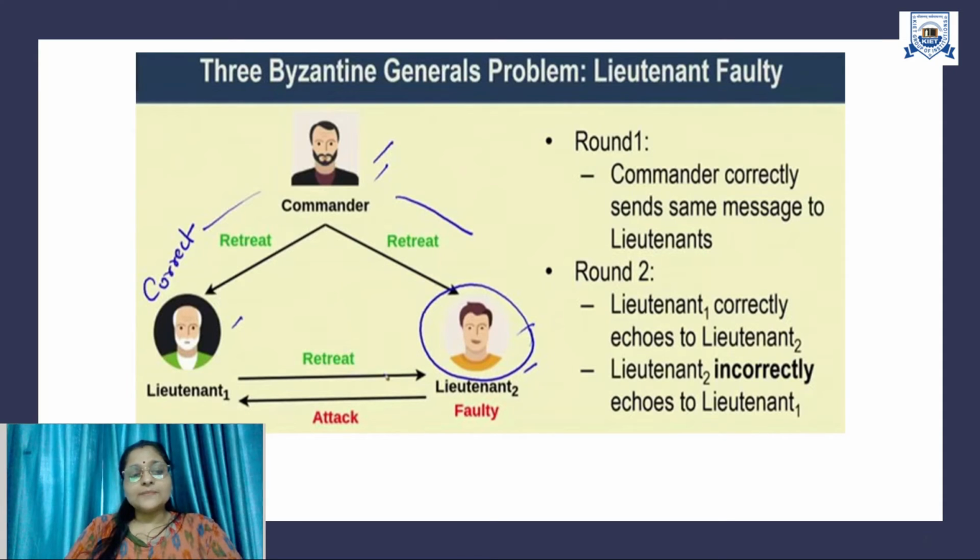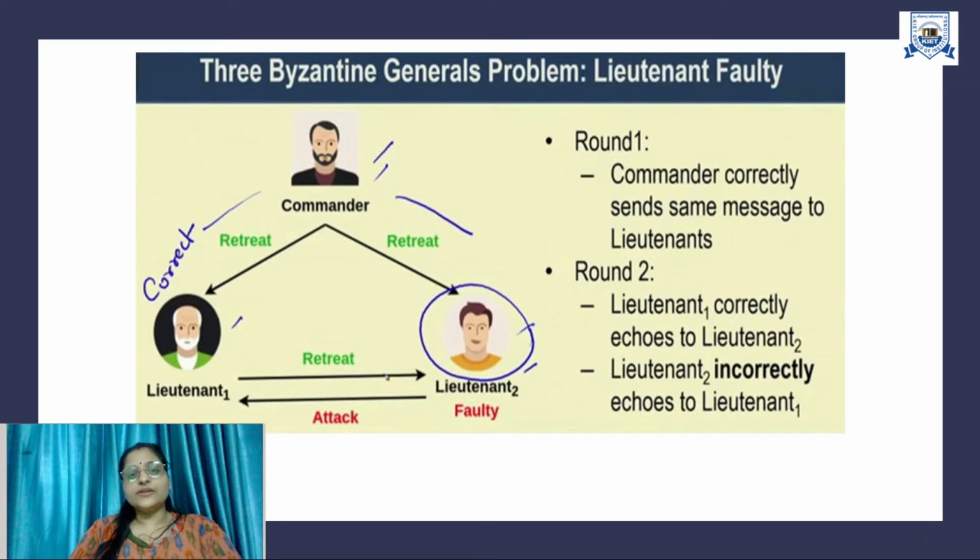Based on the message received from the commander, lieutenant 1 sends a retreat message to lieutenant 2. But lieutenant 2 somehow manipulates the message; we are considering lieutenant 2 as the faulty processor. So lieutenant 2 sends a message to lieutenant 1 as an attack. Now lieutenant 1 receives two messages: a retreat from the commander and an attack from lieutenant 2.